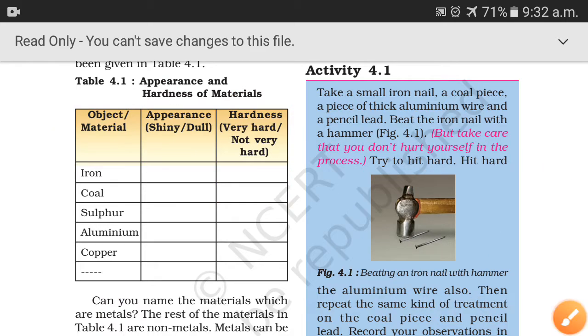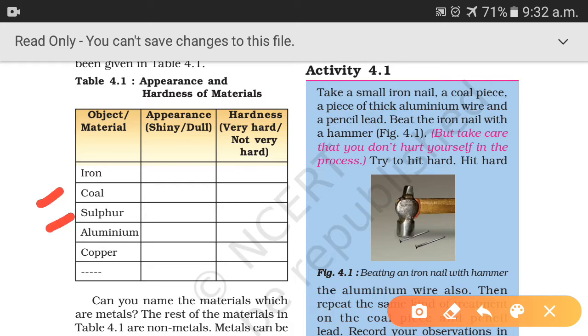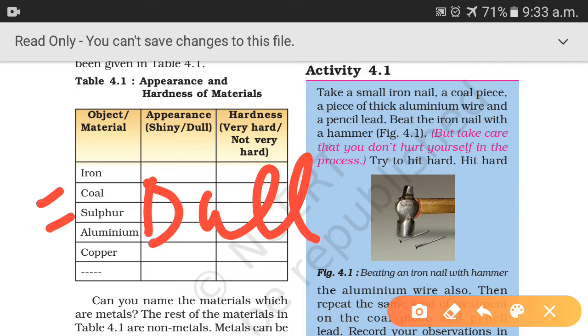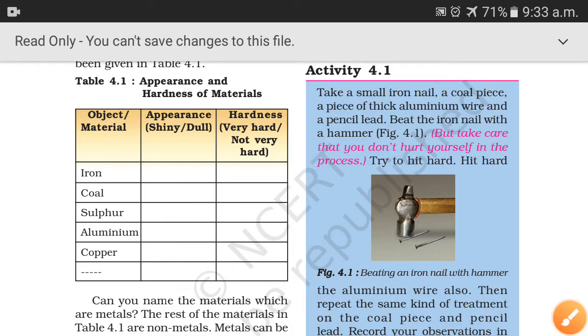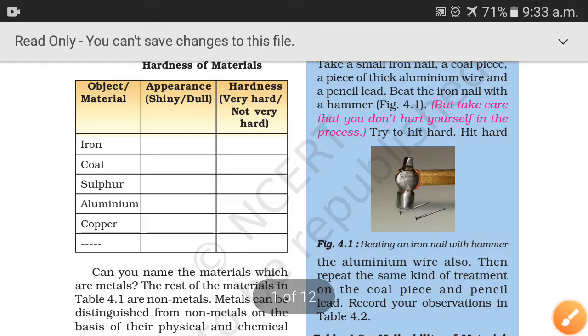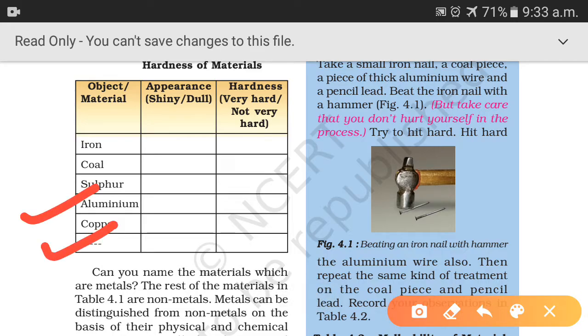Similarly, second, coal and sulfur, they both are dull and they are not very hard. So these are the physical properties of non-metals. Next is aluminium and copper. Aluminium and copper both have a shiny appearance and both are hard.